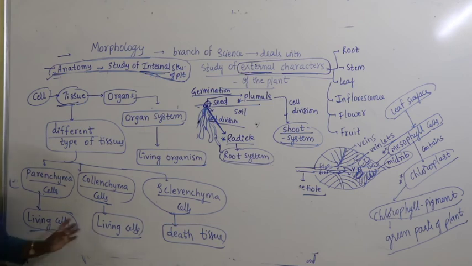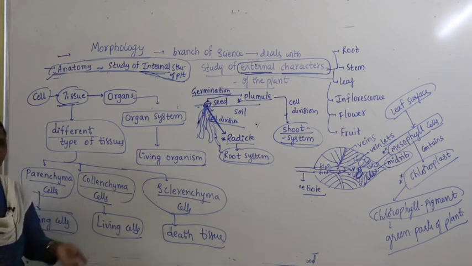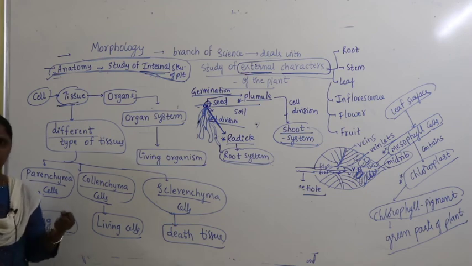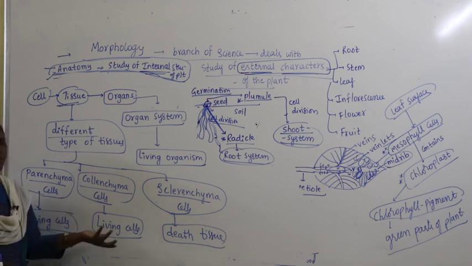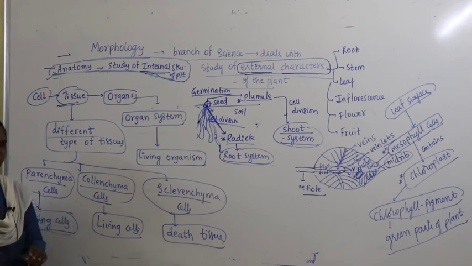A living cell performs all metabolic activities. What are metabolic activities? You know, respiration, photosynthesis, absorption, right? In animals, we say digestion, respiration, locomotion, moving from one place to another. All of these are metabolic activities, taken care of within the living cells.